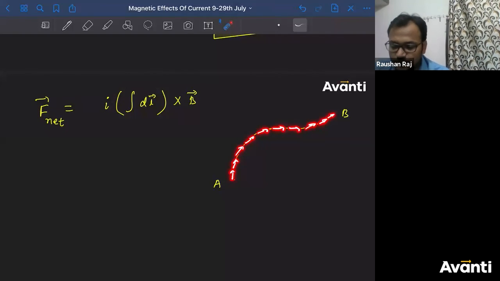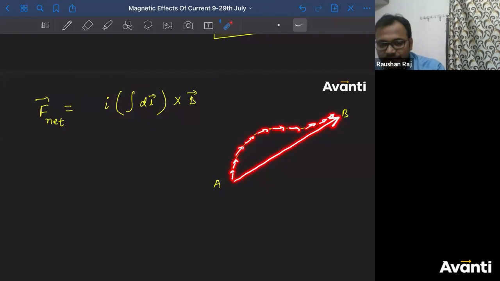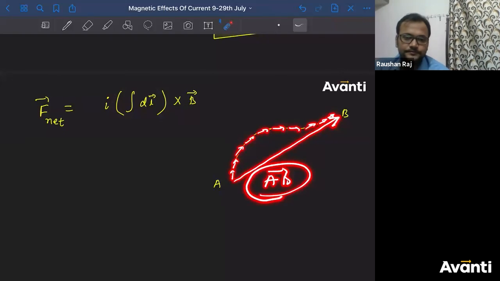Can I say I need to use the polygon rule of addition? If you need to add all these chota sa nanha sa munha sa dL vectors, you are going to get this bada sa vector. So the addition of all these chotu sa dL vectors will be nothing but the AB vector. And what is this AB vector?